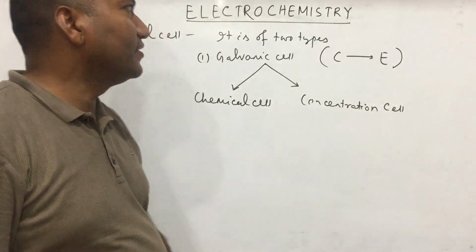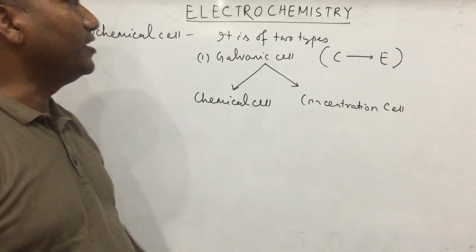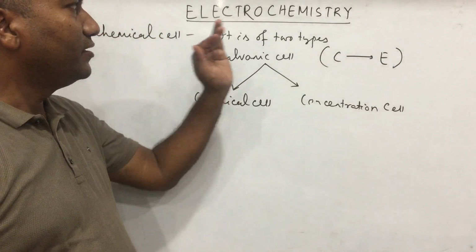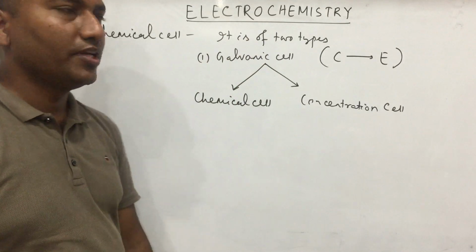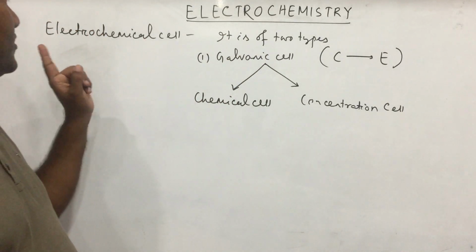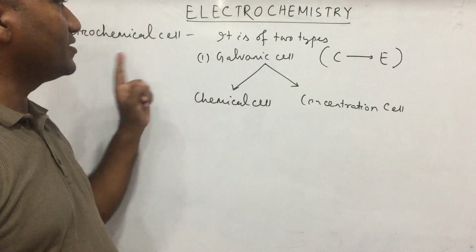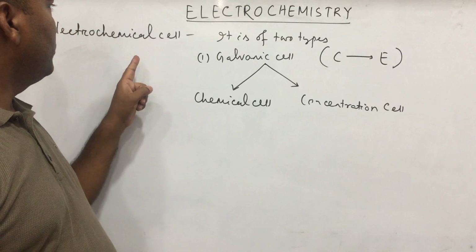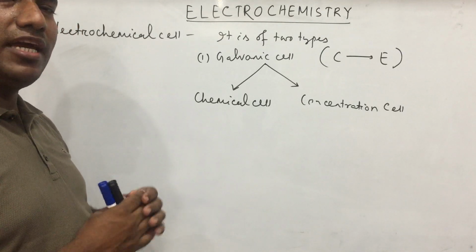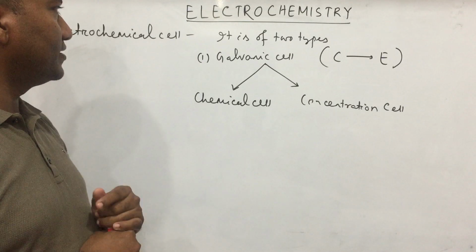So welcome students. Today we will read electrochemistry, and this is the first class of electrochemistry. In this chapter we will first read what an electrochemical cell is. In our day-to-day life we are using different types of cells.